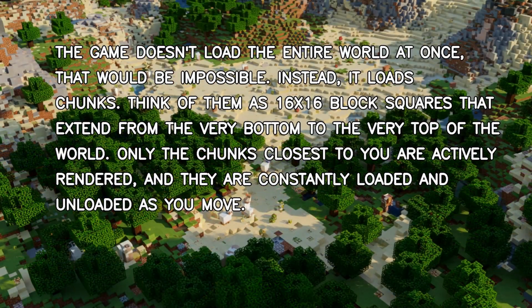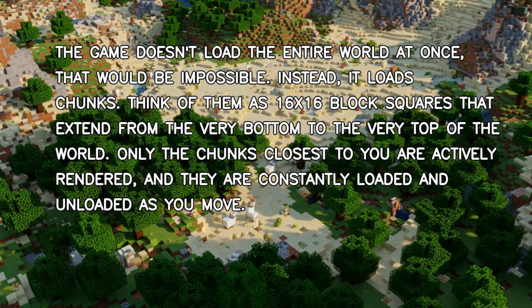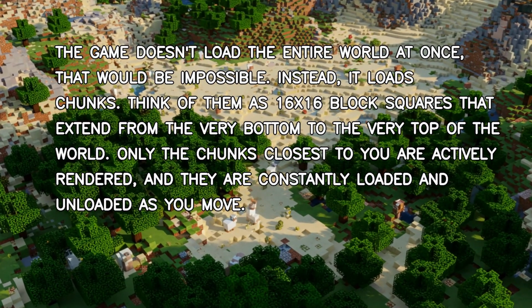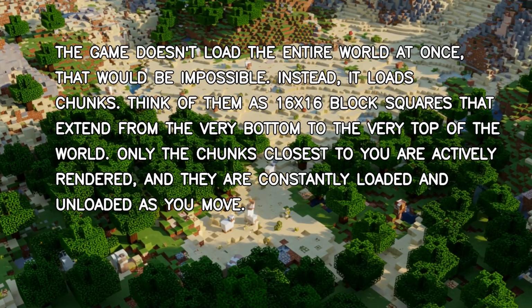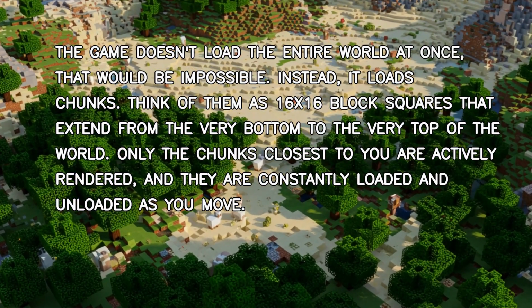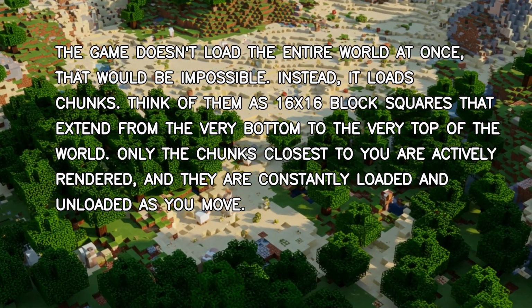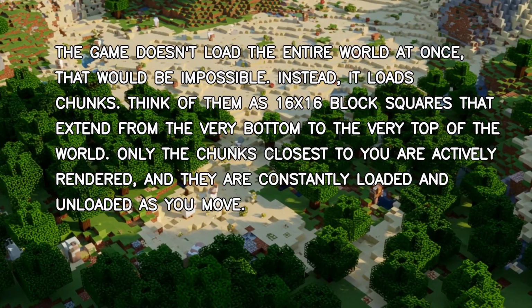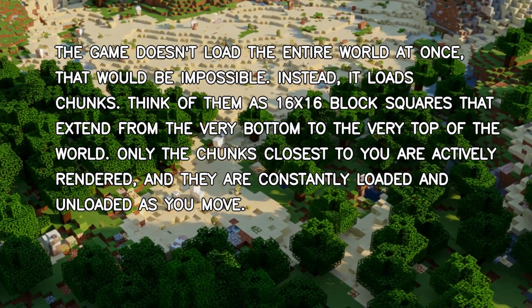The game doesn't load the entire world at once, that would be impossible. Instead, it loads chunks. Think of them as 16 by 16 block squares that extend from the very bottom to the very top of the world. Only the chunks closest to you are actively rendered, and they are constantly loaded and unloaded as you move.